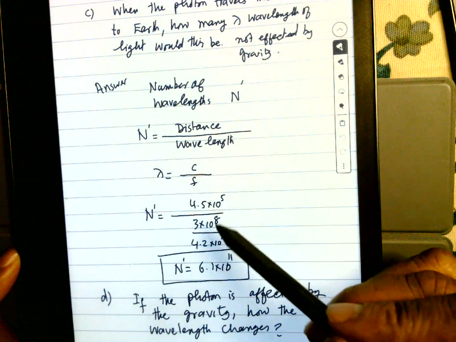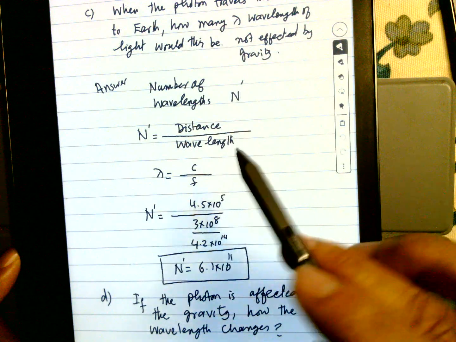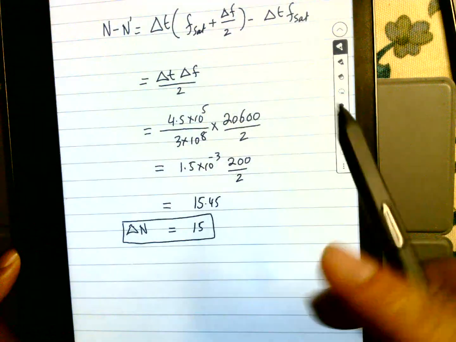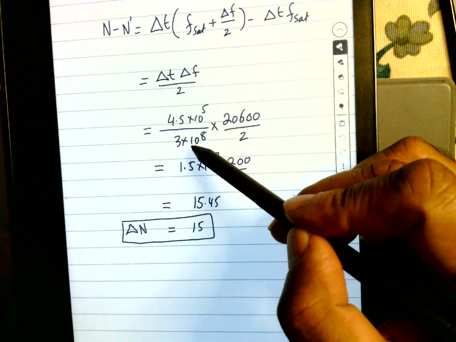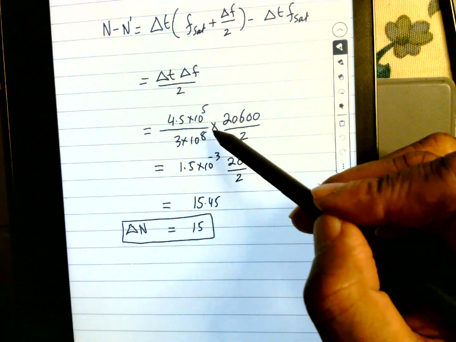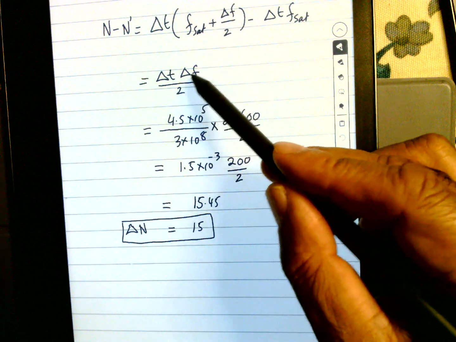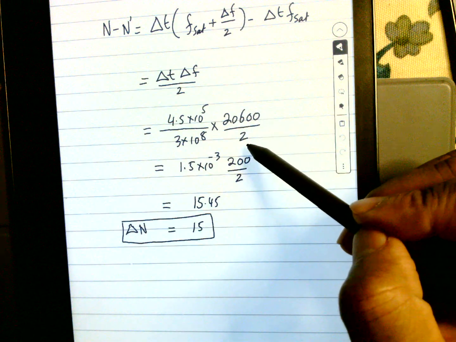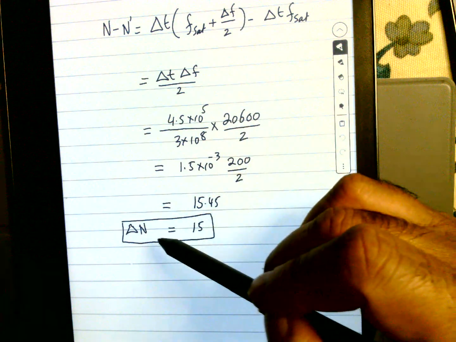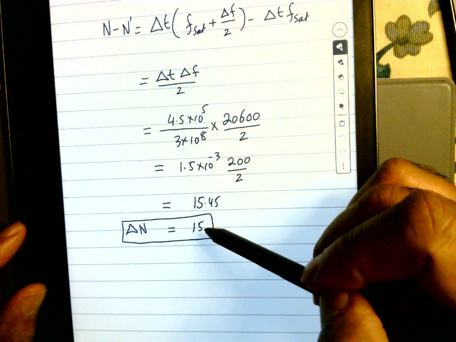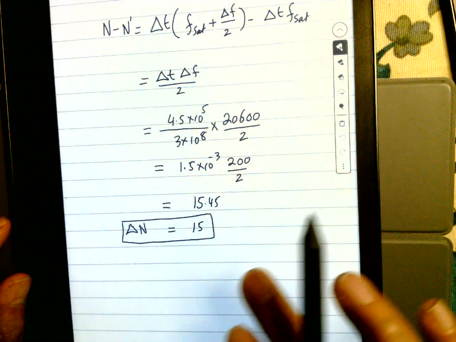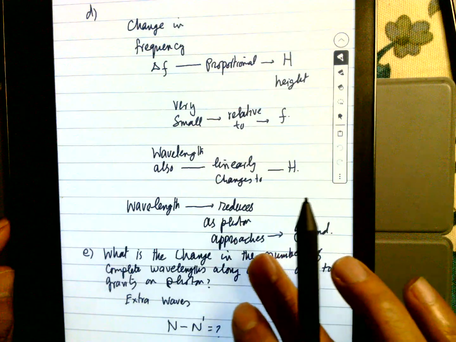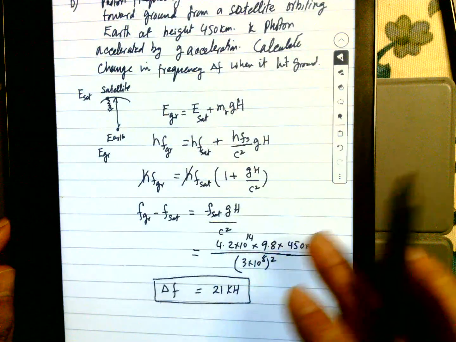So from here, distance divided by the time. The distance is 450 kilometers. So multiply by the delta f, which is 20 kilohertz, divided by 2. So that will be equal to 15. So the difference between with gravity and without gravity is only 15 wavelengths. This is a very important result. So how does gravity affect photons and gravitational waves?